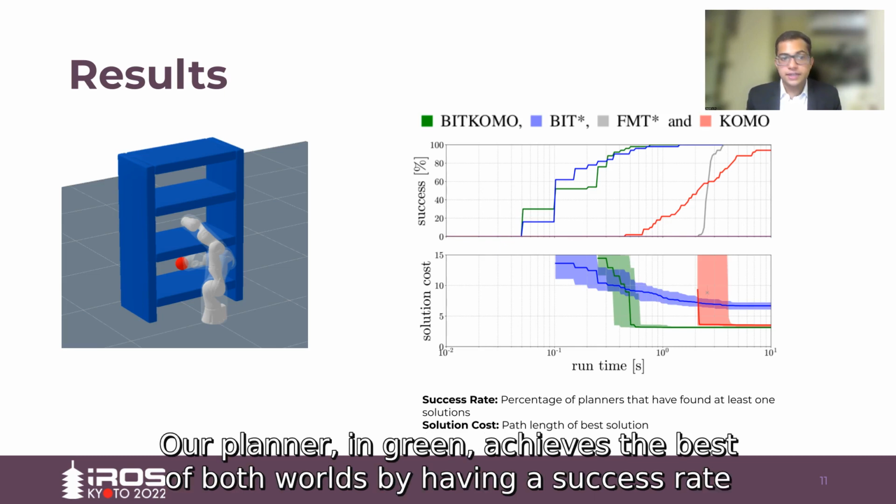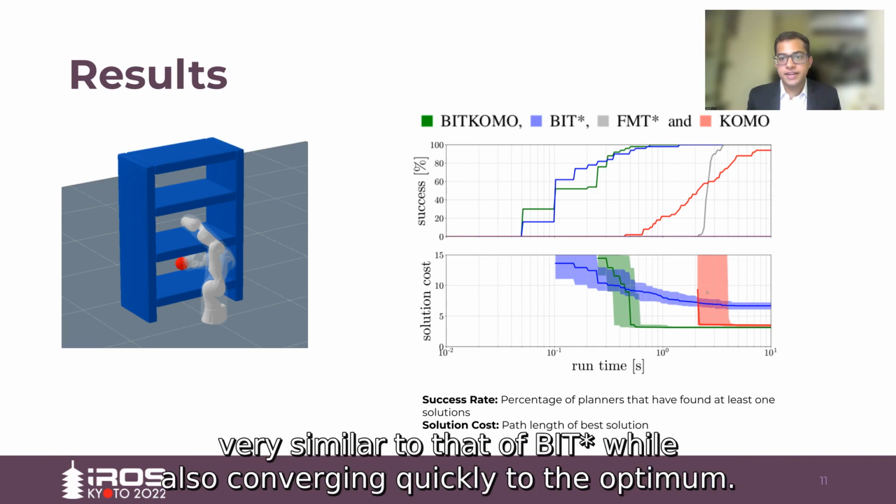Our planner in green achieves the best of both worlds by having a success rate very similar to that of BitStar, while also converging quickly to the optimum.